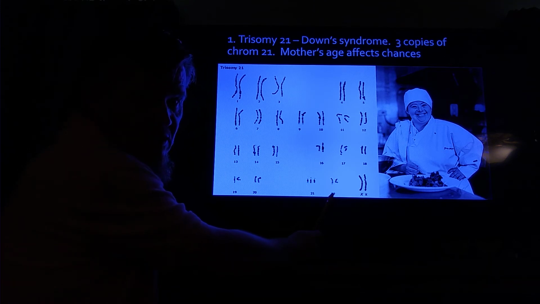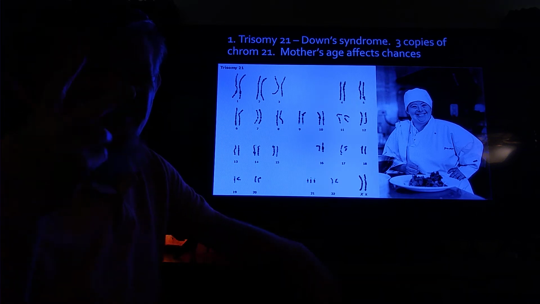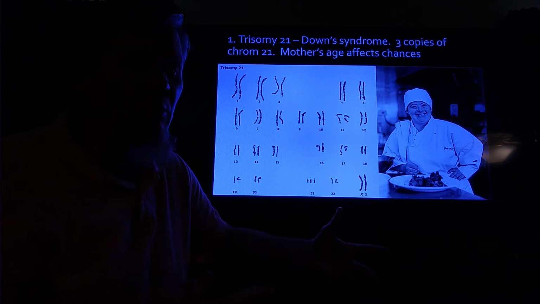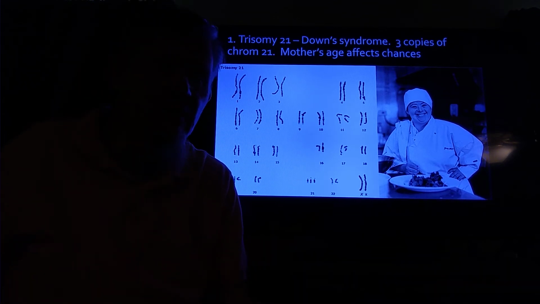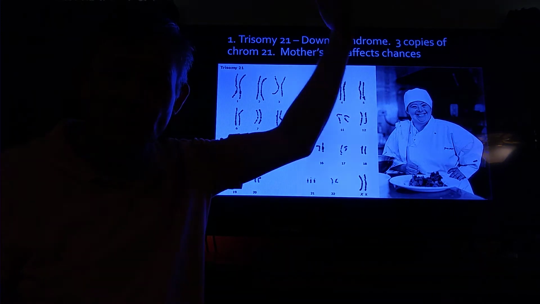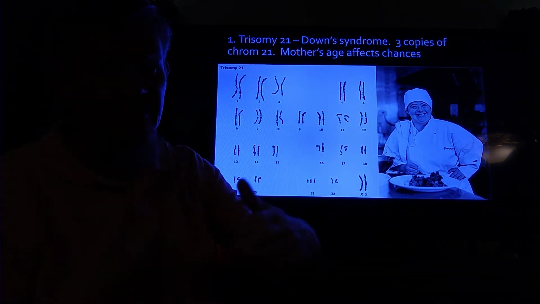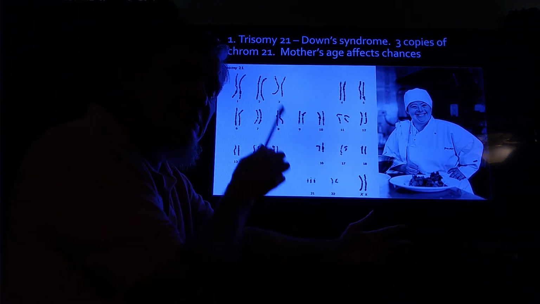Too much. She has 1 extra chromosome. And this 1 extra chromosome, the second from smallest chromosome, which means it has almost the least number of genes on it. A bigger chromosome has more genes and smaller chromosomes have fewer genes. Big books have more pages, little books have less pages. It obviously has very few genes on it.